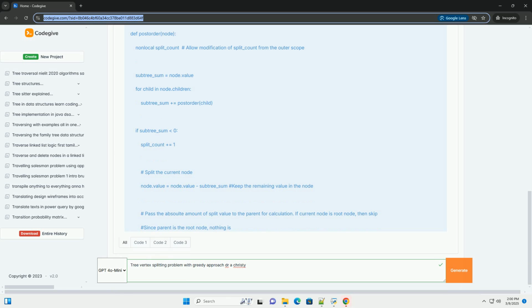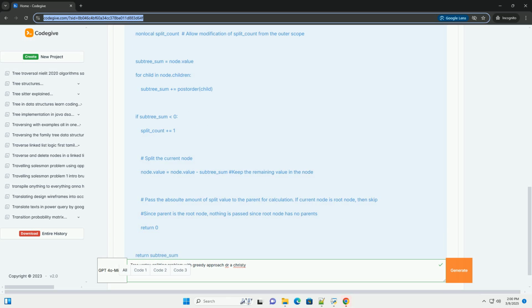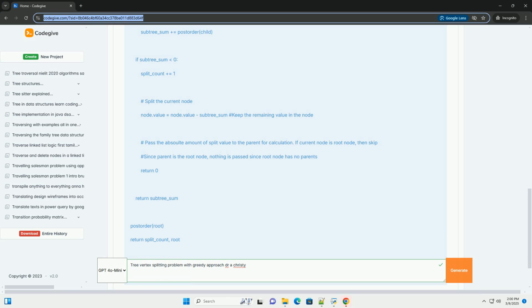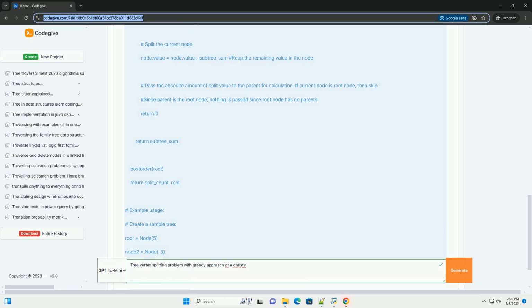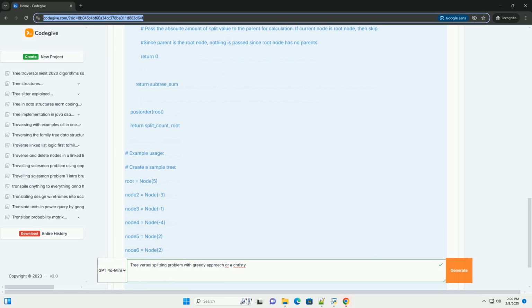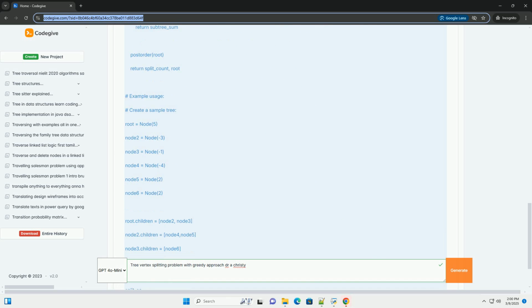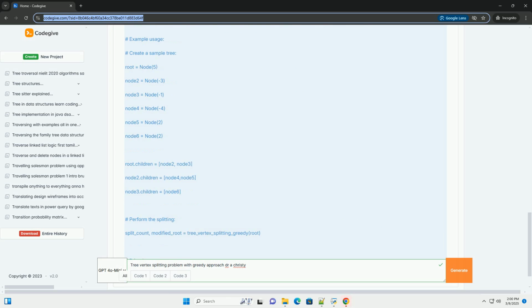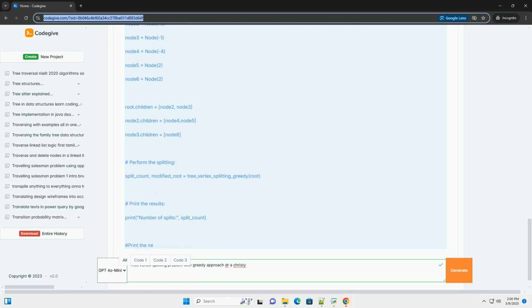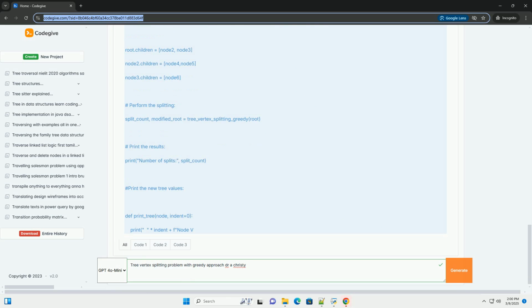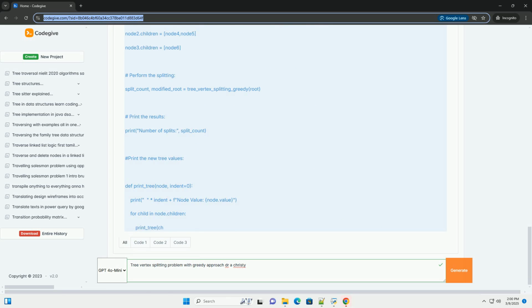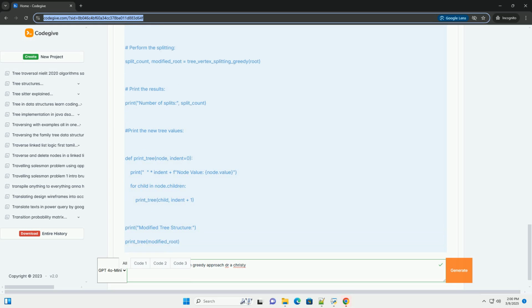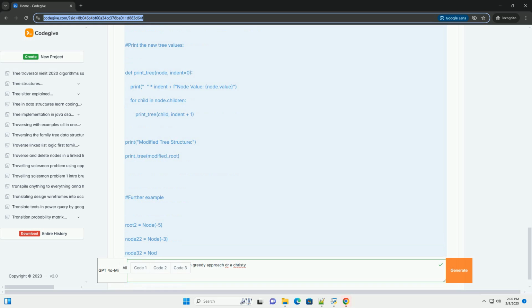Introduction. Imagine you have a tree, a connected graph with no cycles. Each node, or vertex, in this tree has a value assigned to it. These values could be positive, negative, or zero. Our goal is to transform this tree into a new tree such that the sum of node values in each connected component of the new tree is non-negative.